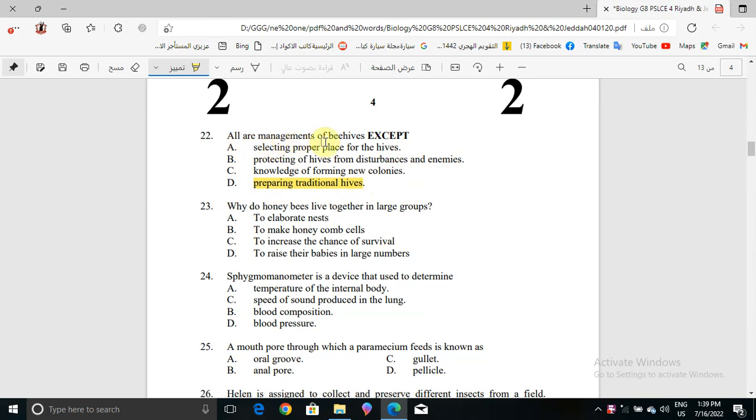All are managements of beehives except this one, because selecting a proper place for the hives, protecting hives from disturbances and enemies, and knowledge of forming new colonies are all managements of beehives, but preparing traditional hives is not.